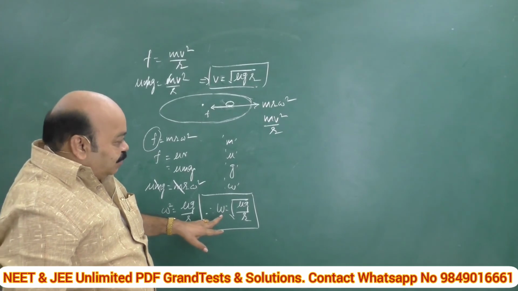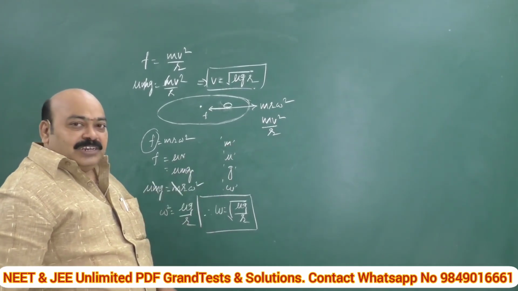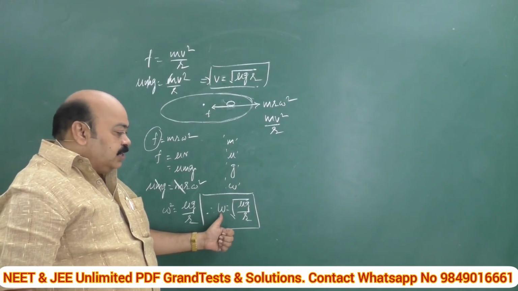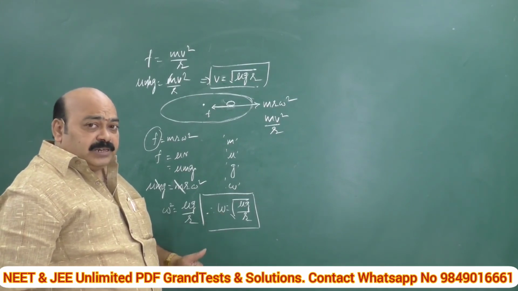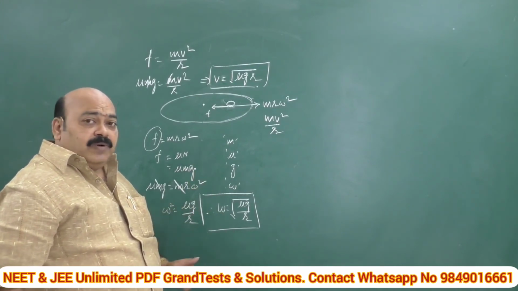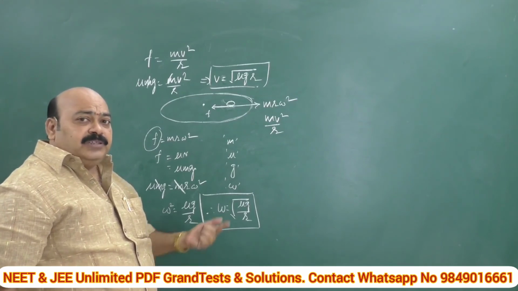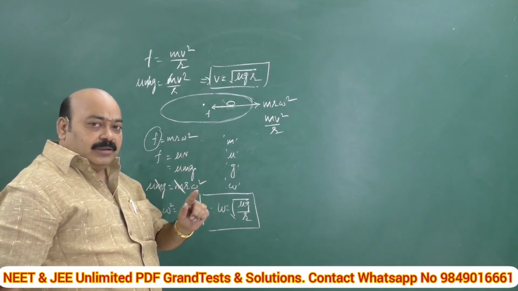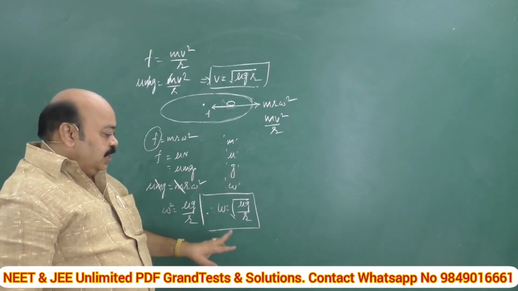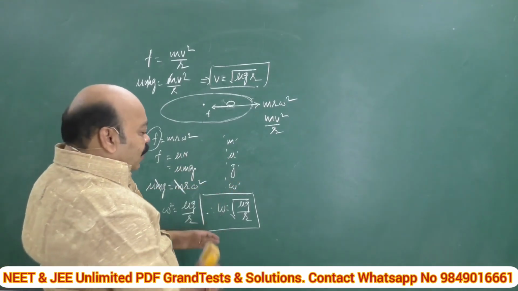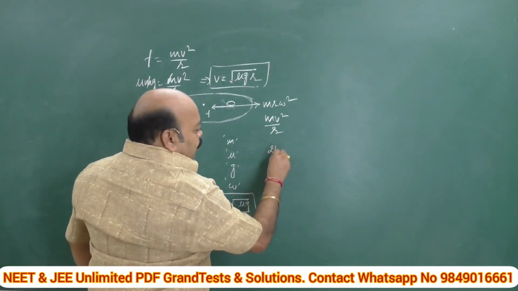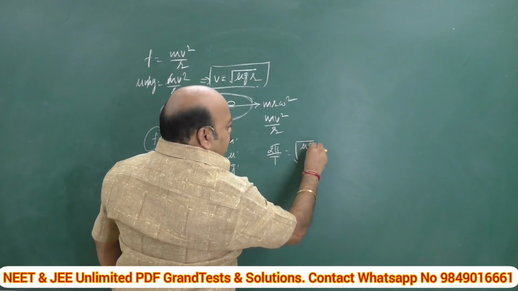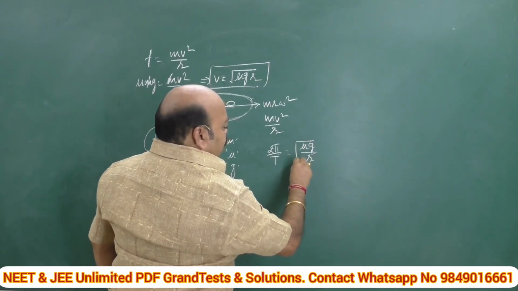Okay, is it over, sir, with linear velocity and angular velocity? No, absolutely not. Instead of that, if the problem asks what would be the time period of this disc so that the coin placed over it does not fly off, see, in place of omega, 2 pi by T is equal to square root of mu g by r.